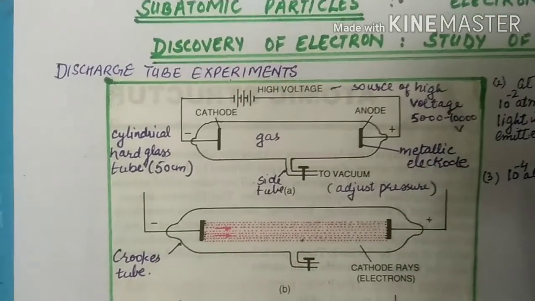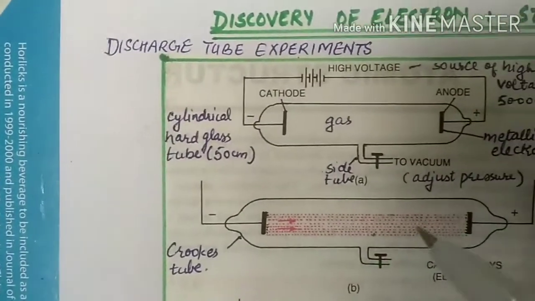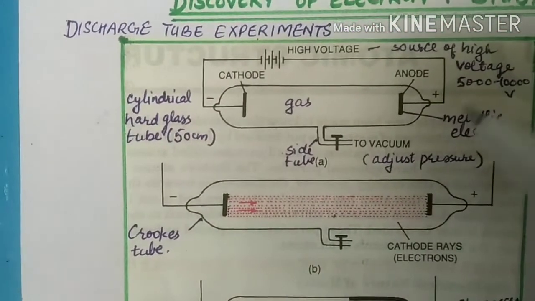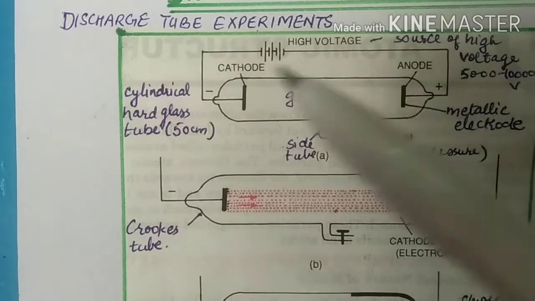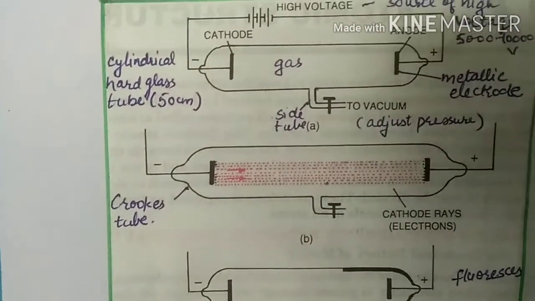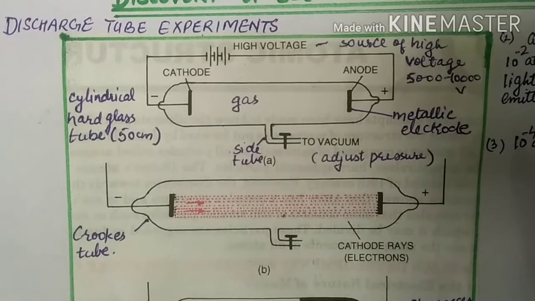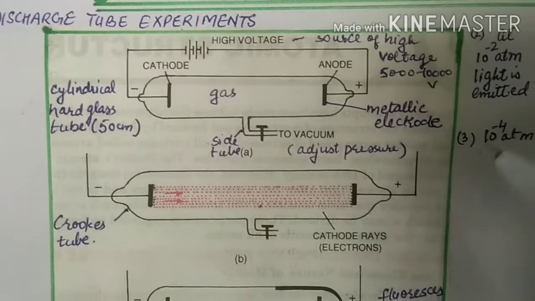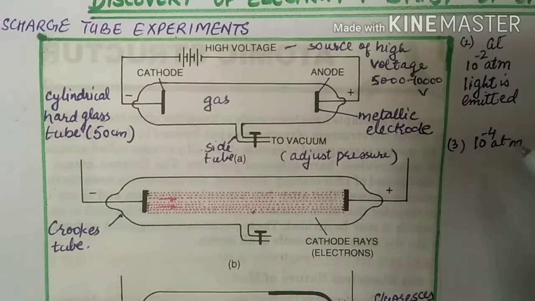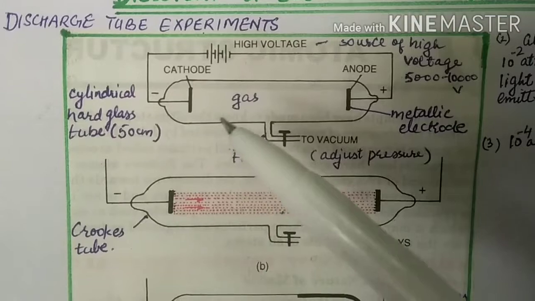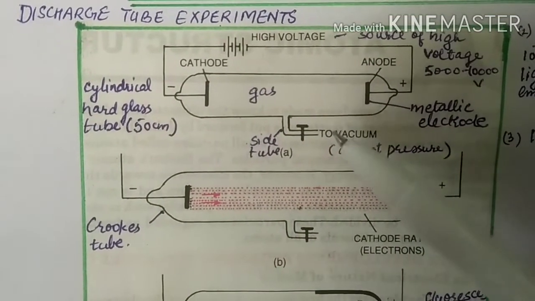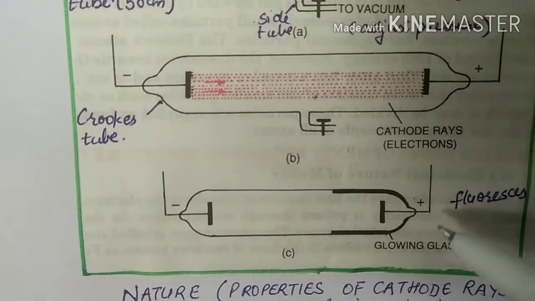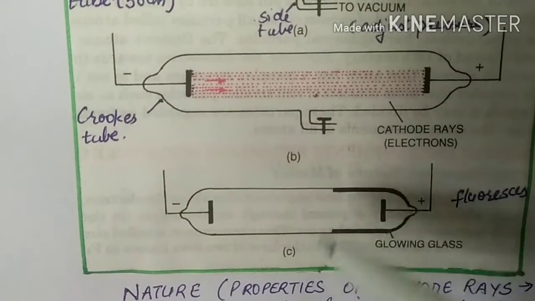The nature of the light emitted depends upon the nature of the gas filled in the discharge ray tube. As we further decrease the pressure, the glow of the light fades down slowly till at a very low pressure, there is no light visible, but a faint glow is observed on the anode side of the discharge ray tube.